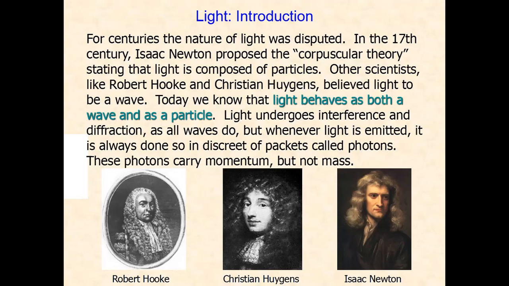So light undergoes interference and diffraction as all waves do. But whenever light is emitted, it is always done so in discrete packets called photons. You must know what a photon is. These photons carry momentum but not mass. So this is actually the historical background of light.